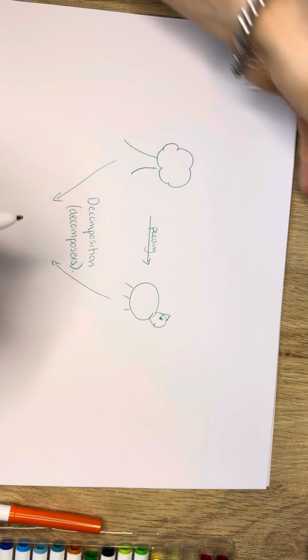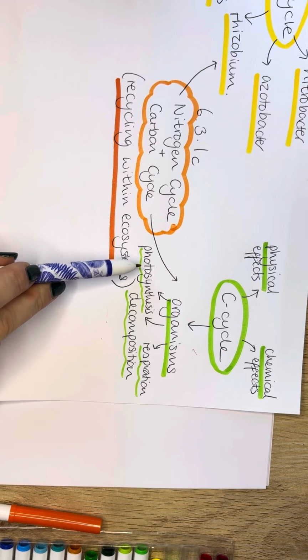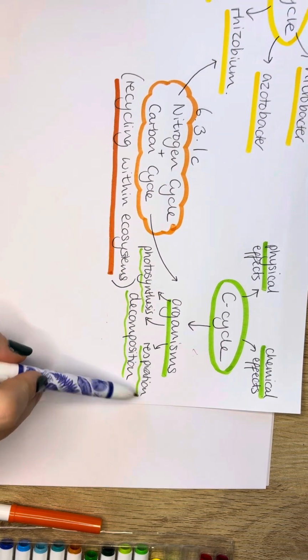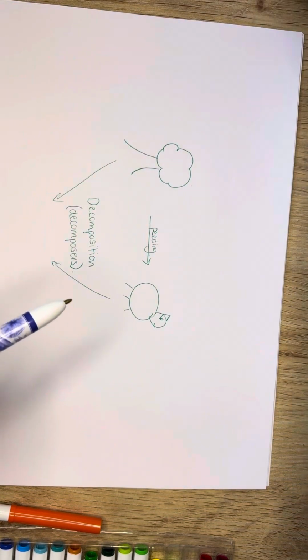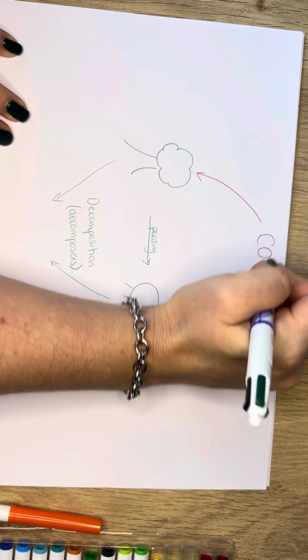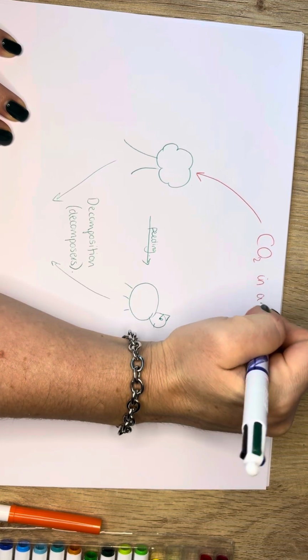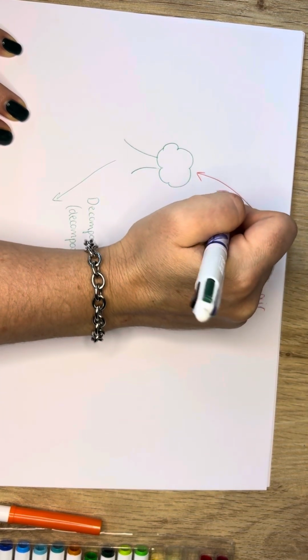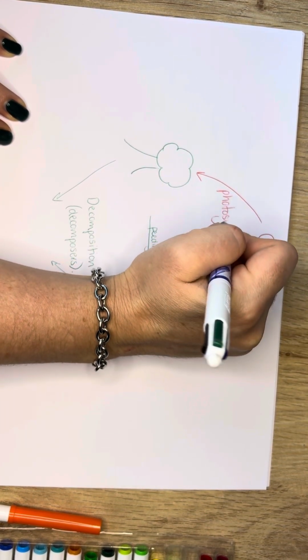So let's think about the words that they asked for in the specification. Photosynthesis, decomposition, respiration. So there's our decomposition. Photosynthesis is obviously just the plants. So photosynthesis takes carbon dioxide in the air into the plant, and we'll put photosynthesis on the arrow.